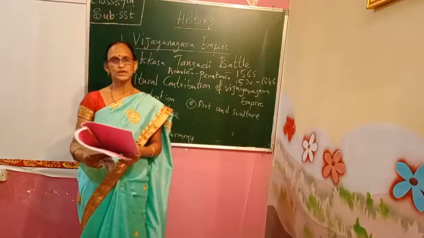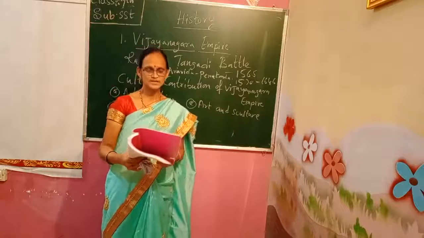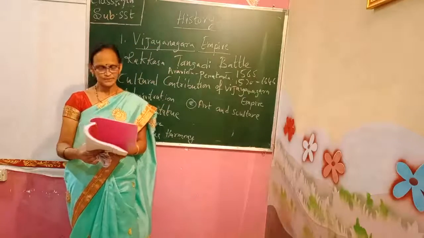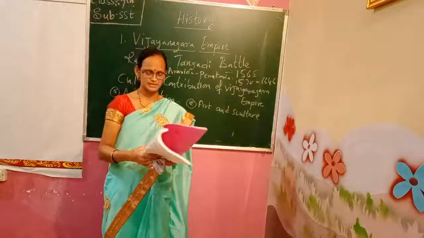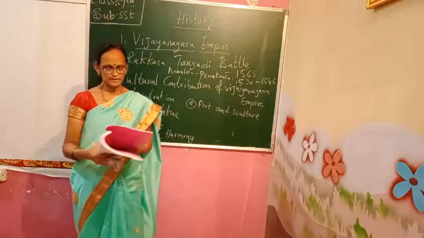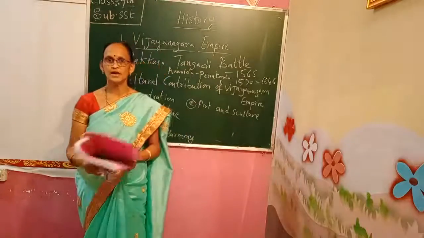Rice, maize, sugarcane, cotton crops were the major crops. What were the crops here? The rice, maize and the sugarcane, cotton, these were the major crops of Vijayanagar empire. So kings of Vijayanagar encouraged agriculture. The king gave much preference to agriculture, and he built many tanks and wells to facilitate agriculture.